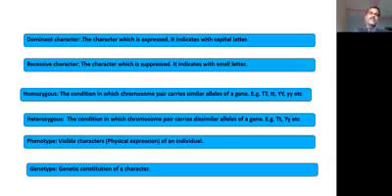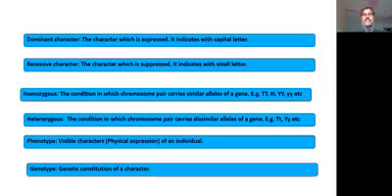Homozygous is another term, the condition in which a chromosome pair carries similar alleles of a gene. Examples: capital T and capital T, small t and small t.